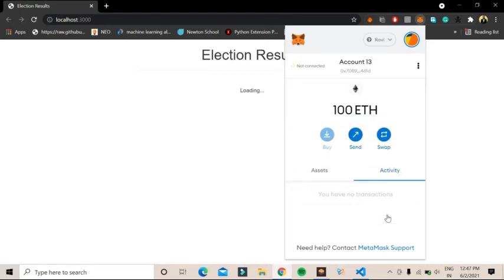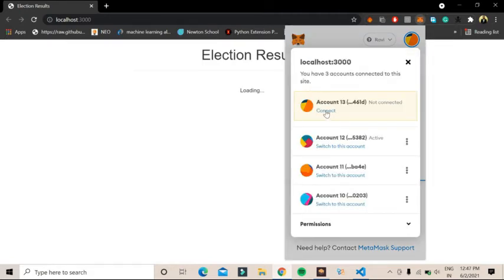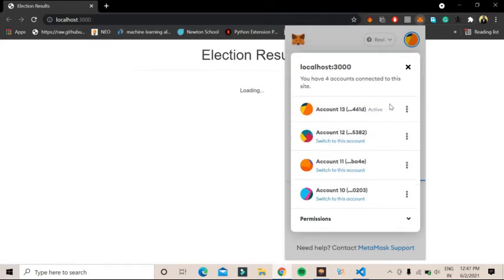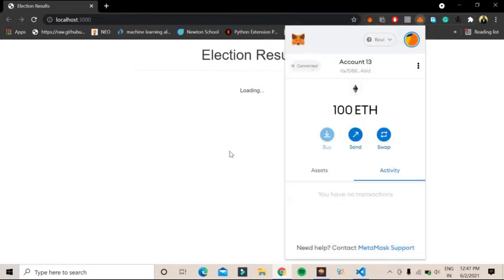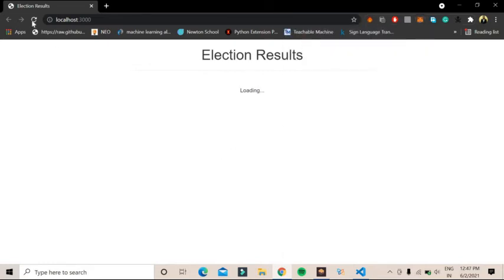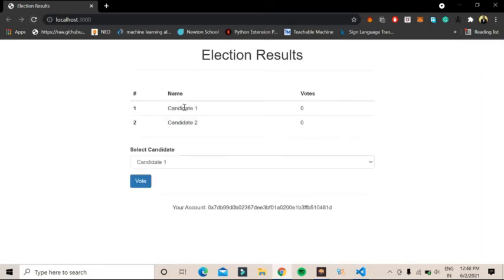See here, you have this account, and it is not connected till now. Just tap on not connected, and you will see an option to connect it. Yeah, I want to connect this. After doing this, this part is connected. Don't do anything, just refresh this page. See here, you can see candidate 1 having 0 votes and candidate 2 having 0 votes.